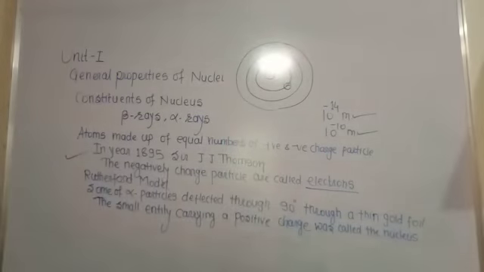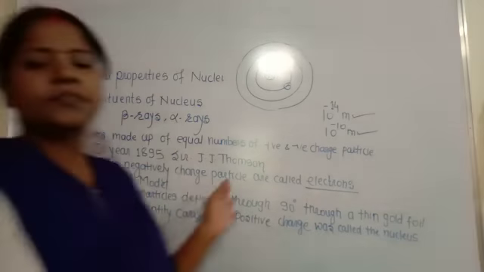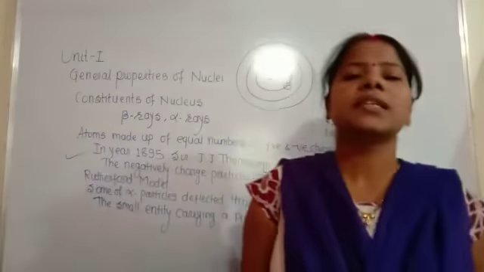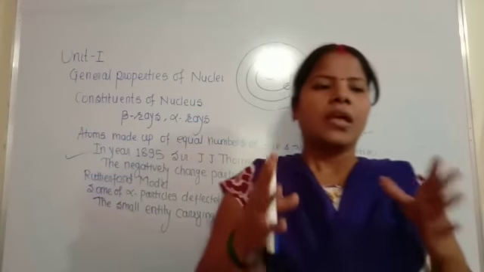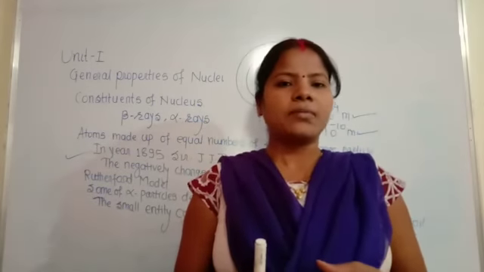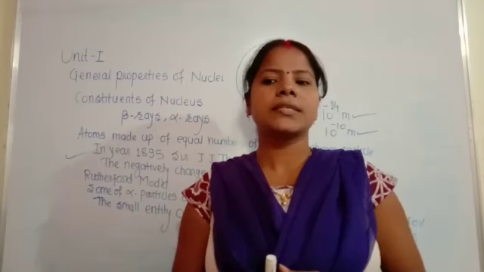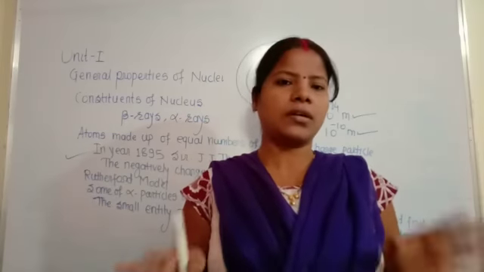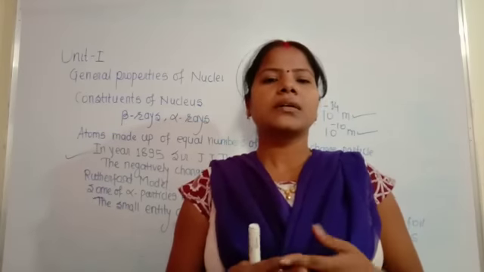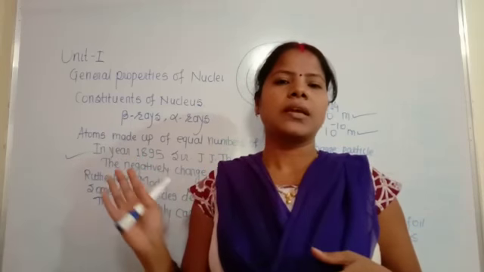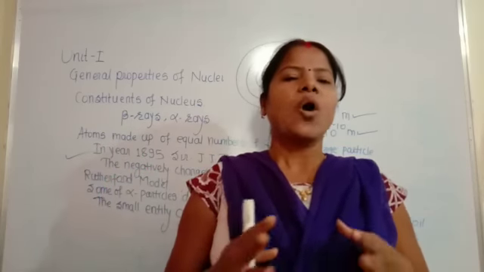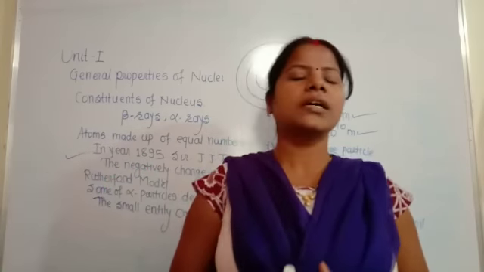Thus Rutherford transformed the static model of Thomson into a dynamic model in which the nucleus plays the role of the sun and the electrons that of the orbiting planets in the solar system. That means the positively charged nucleus is the main part of the atom, and it behaves like the sun.